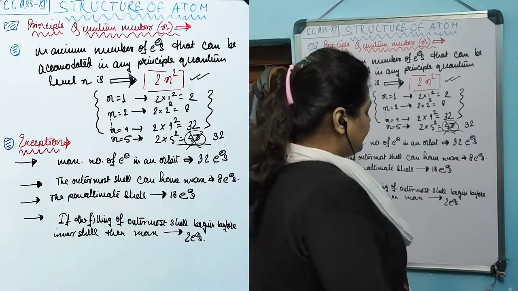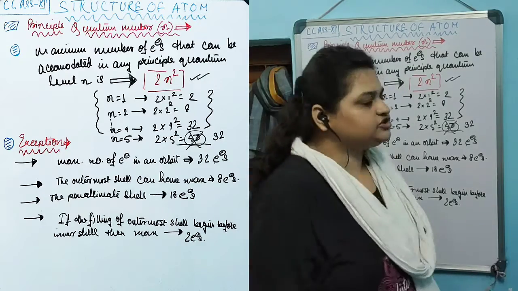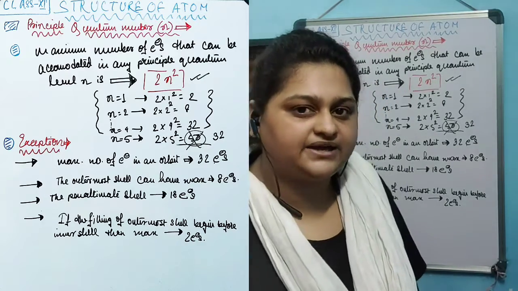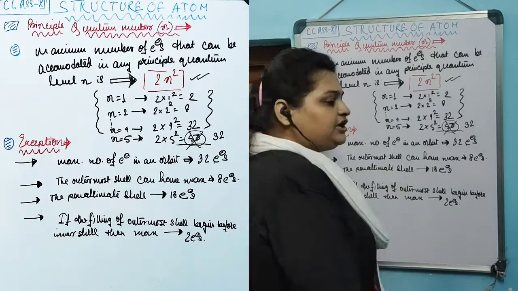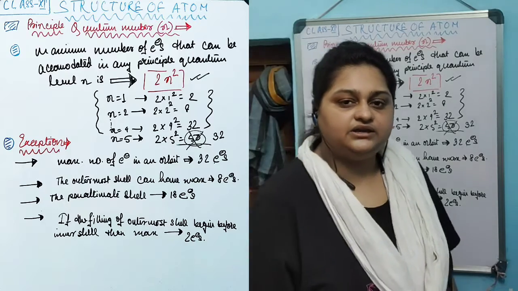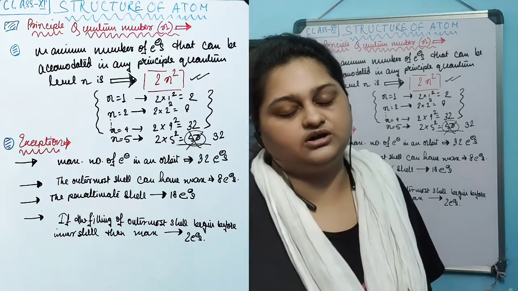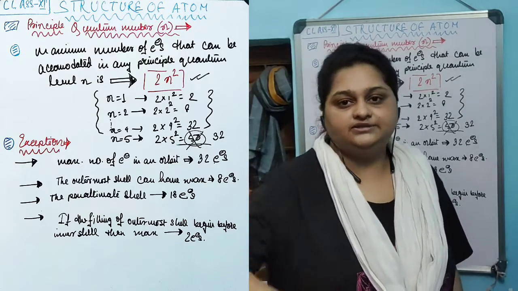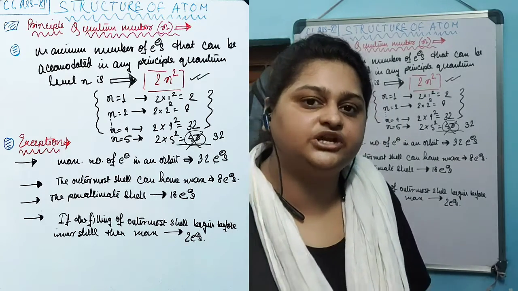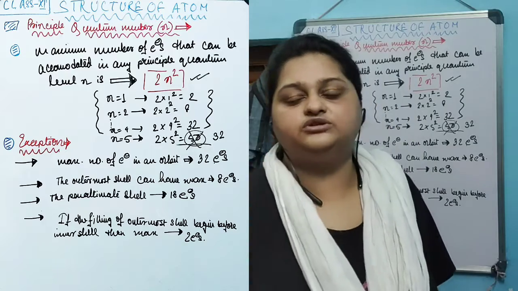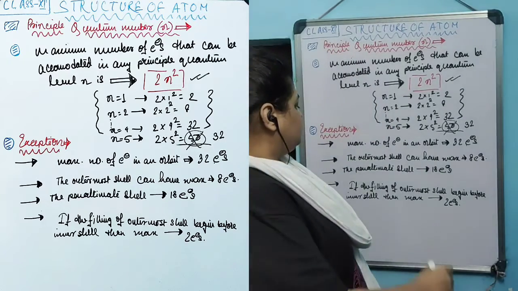The next one is that the outermost shell of any element can occupy a maximum of 8 electrons. The outermost shell is the last shell in any atomic structure, and the penultimate shell is the inner shell just before the outermost shell.